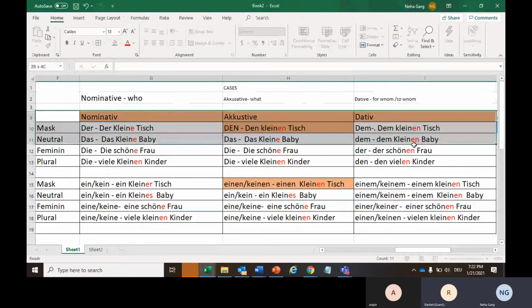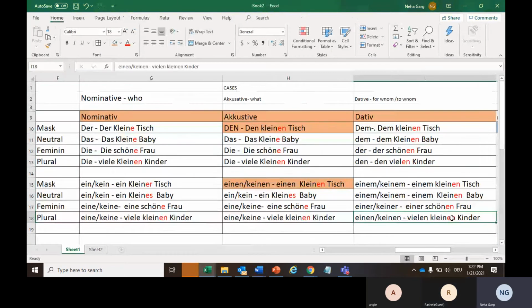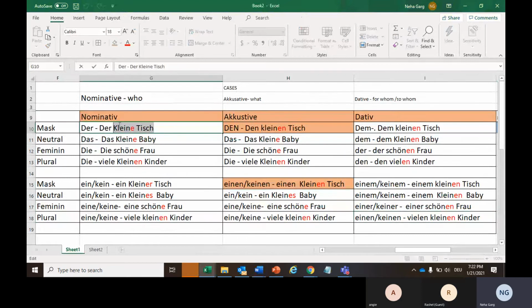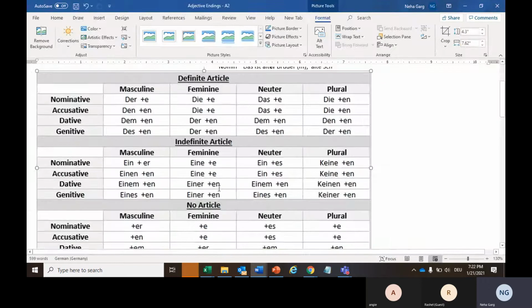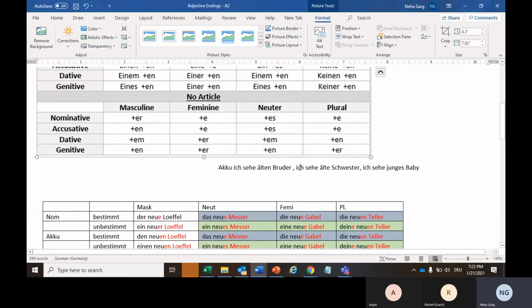So just do one thing, take 5 minutes, note this table in your copy along with these examples, and then we will proceed further with this no article case.